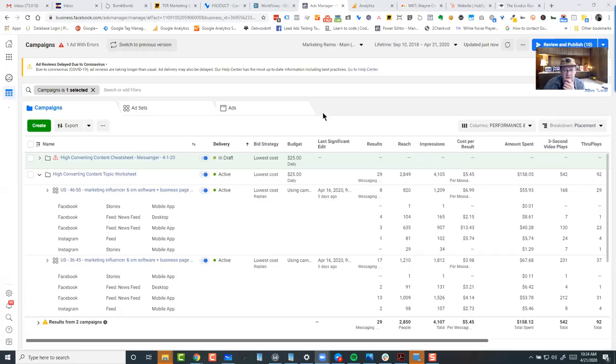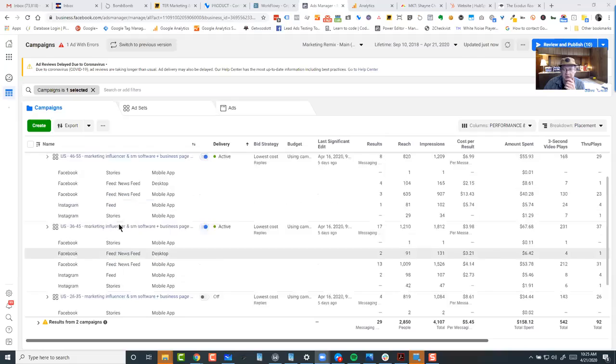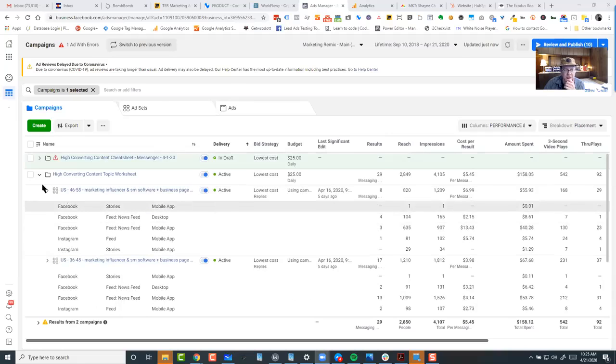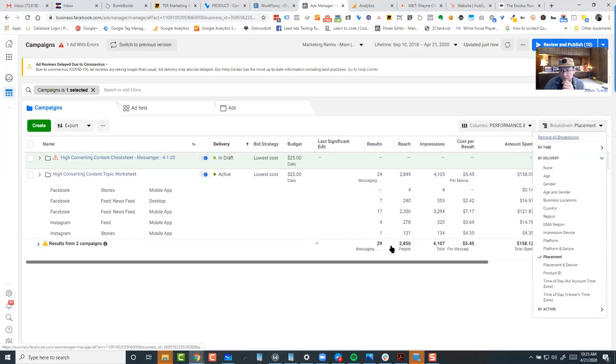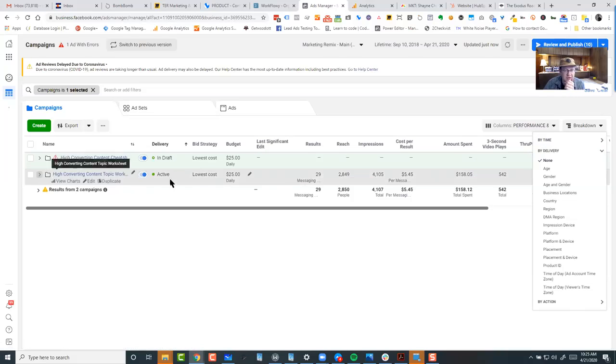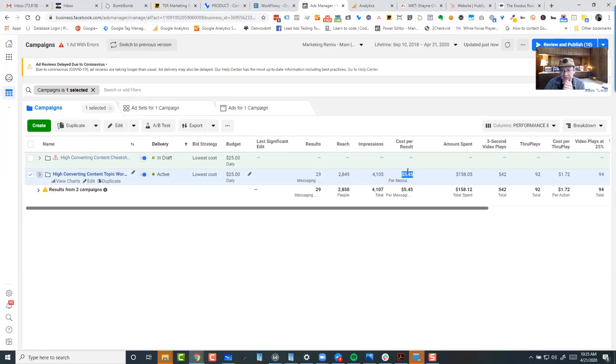All right, so I thought this was interesting. Okay, this is a campaign that I just started running. Let's go ahead and shut this down. Let me just remove my breakdowns here. So this campaign here, right? 29 leads so far, about $5.45 a piece.